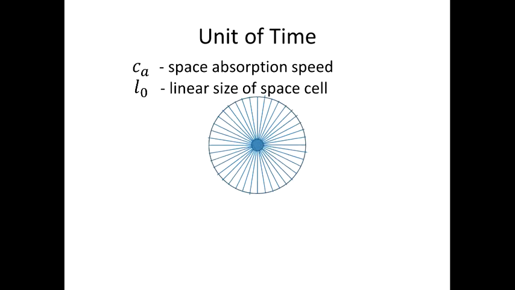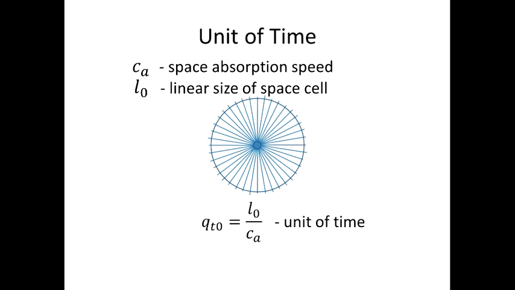The duration of one tick is a unit of time which can be calculated using the linear size of the space cells and the speed of space absorption. The linear size of space cells in this formula is a variable value and is a function of the velocity of the particle, its mass, and the background density of external mass. It means that every particle has its own rate of absorption of space cells and therefore has its own time. A shorter time unit means a faster time for the particle.